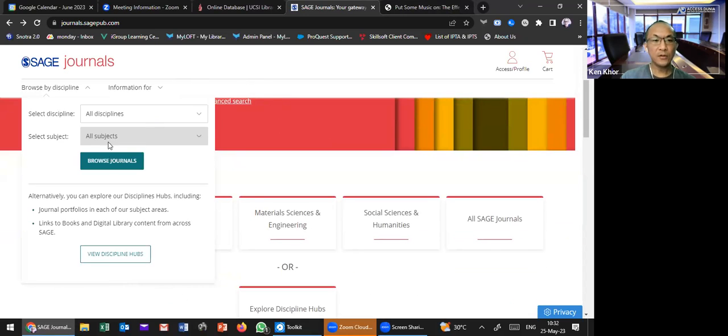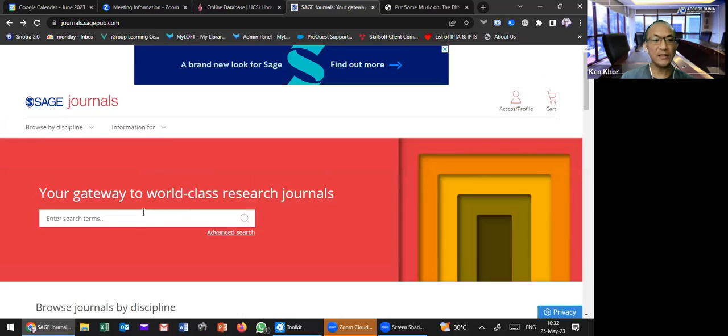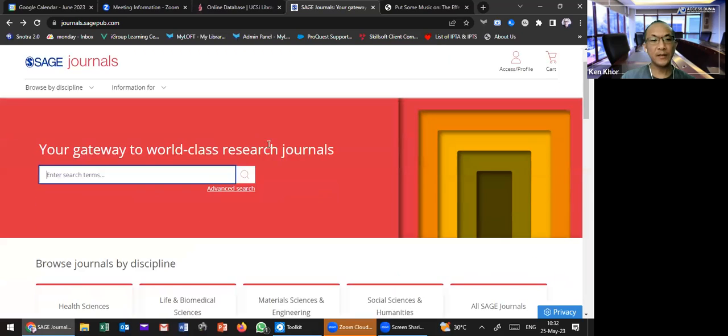Okay, just now we tried how to browse the content already. Now we'll go back to the keyword search. Same as other publishers, the keyword search is really easy and convenient, just like Google. You just put in your keyword, and they will pull out all the results from different journals, different articles, and then give you a big picture.